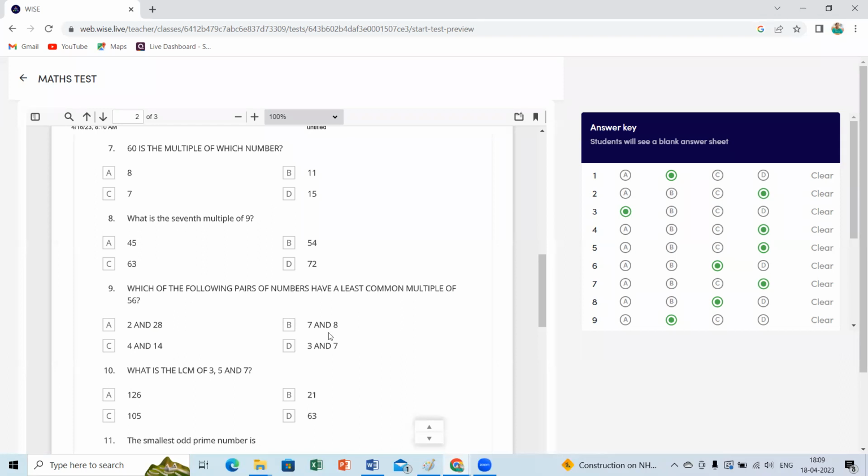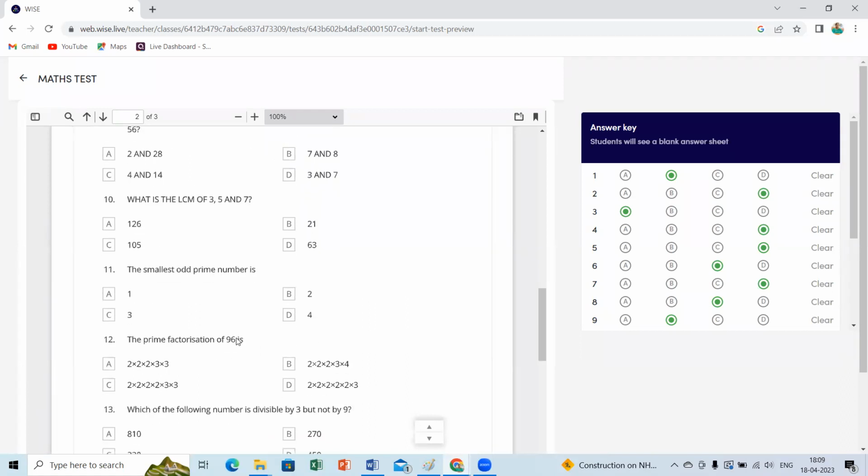Only one thing, which option is true in this case? Which option is true? B. Ma'am, B. Why? Because for consecutive numbers, the LCM is always the product of the numbers. No need to check the others. Sometimes two answers also have the same. We will do the LCM part a little later, children.